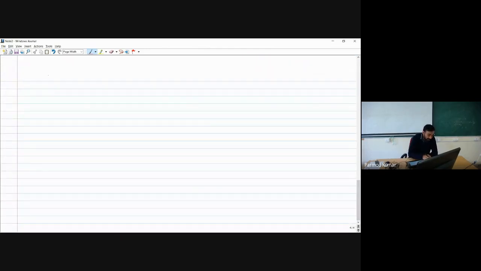Okay, so now let me talk about control volume. This is also a finite sized control volume, and this control volume, yes.